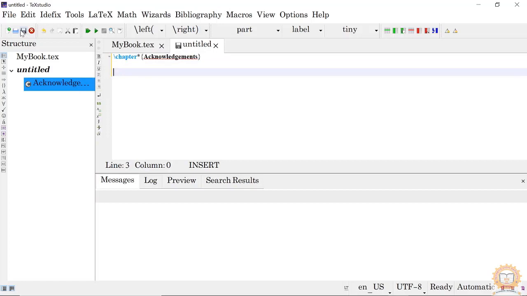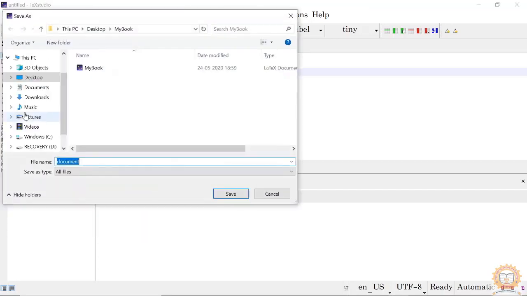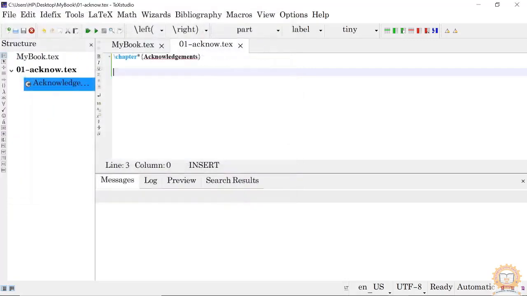Like this, part is also available. These are available only in book and report. So I am saving it in the same directory with the name 01 ack. Save it.